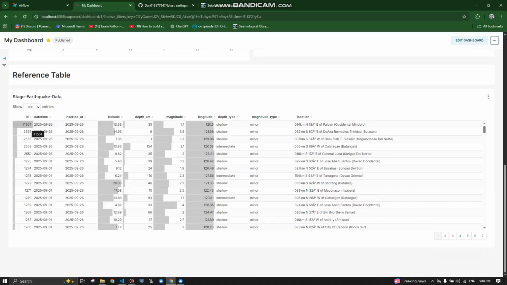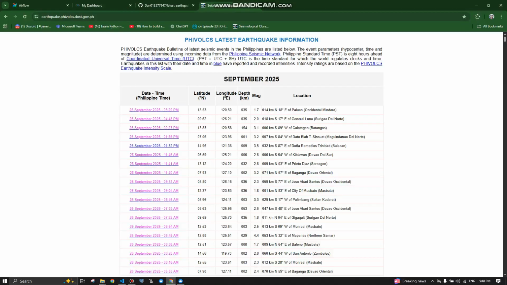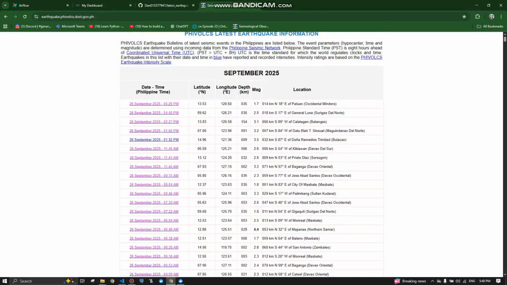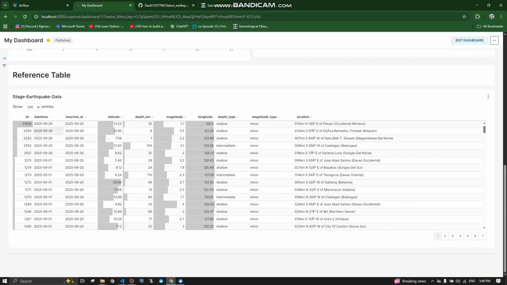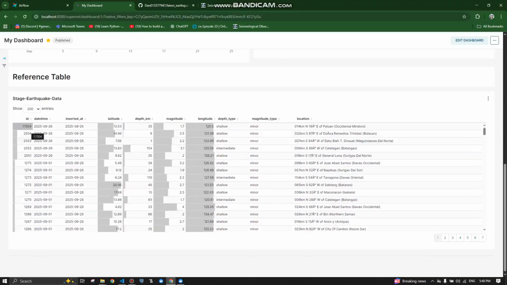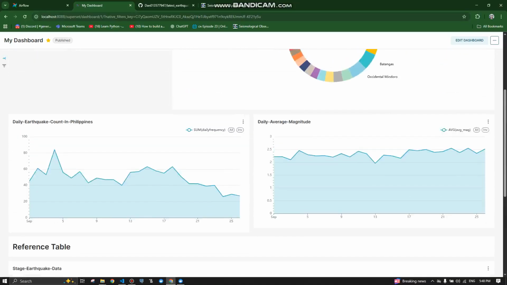But the ID became 11504, because as I told earlier, this is HTML based, so it doesn't really matter if the ID became huge, but it's assured the IDs here are all unique. This is the newest record, the Occidental Mindoro.